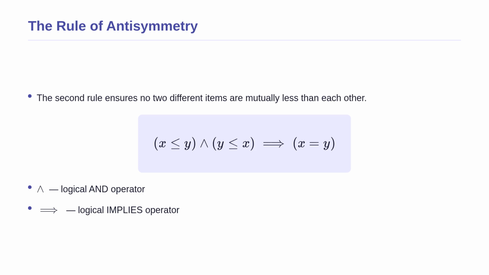Moving to the next building block, we have the rule of anti-symmetry. Conceptually, this rule states that if a first item is below a second item and the second item is also below the first item, they must actually be the exact same item. In our formula, we use logical symbols instead of English words. The upward pointing wedge is the logical AND operator, and the double arrow is the implies operator. If x and y were different numbers, they could not possibly be less than each other at the same time. Let us now find the dual of this logical statement.